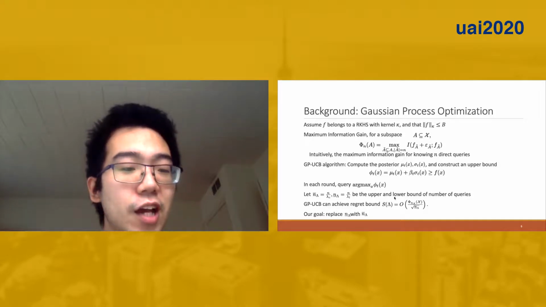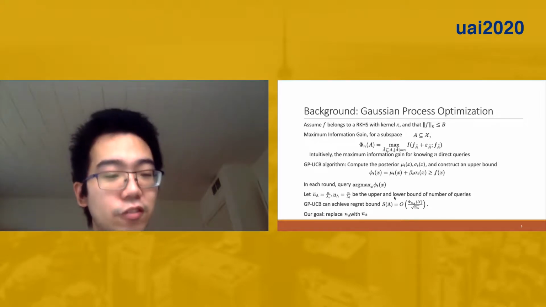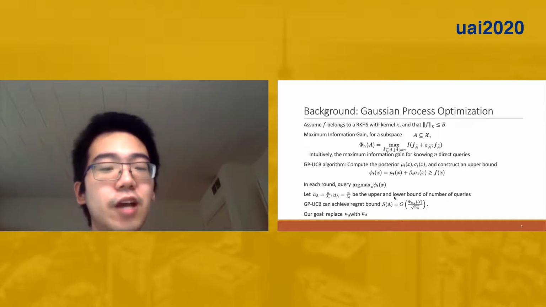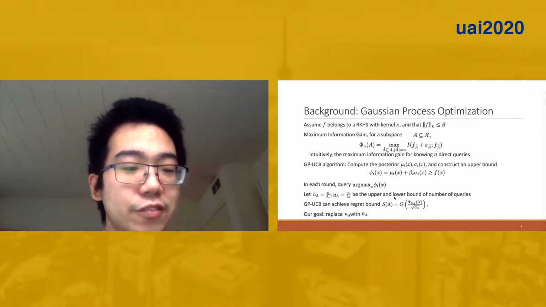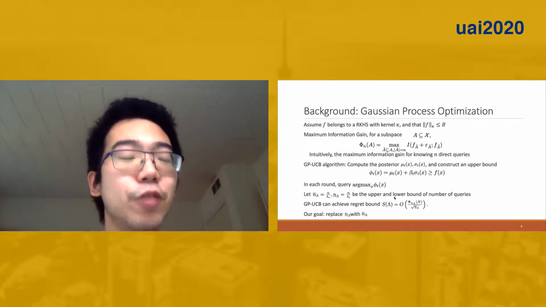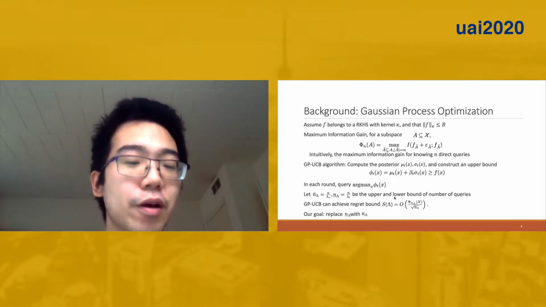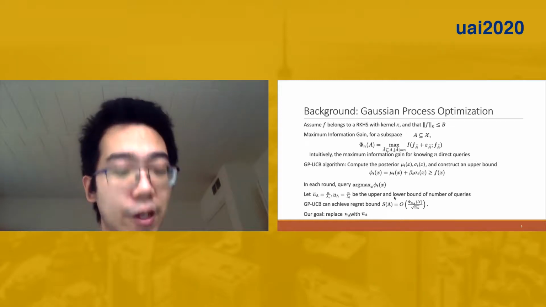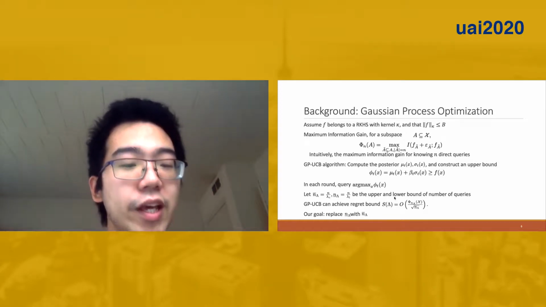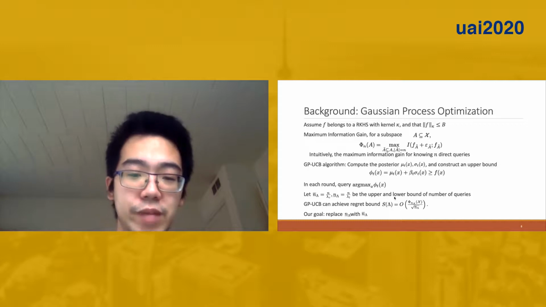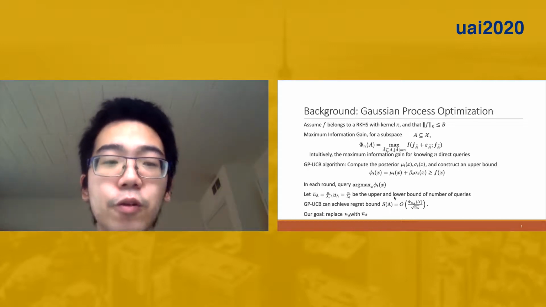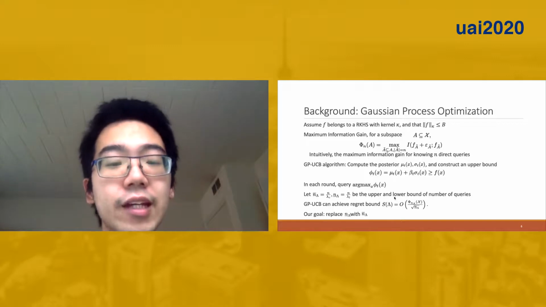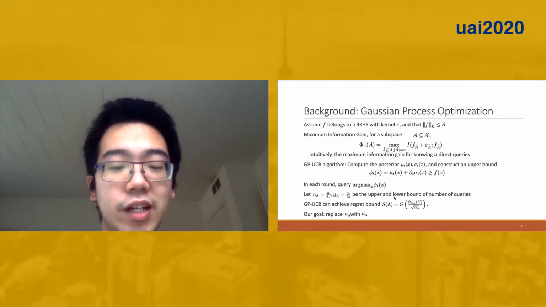If we define n lambda underbar, n lambda overbar and n lambda underbar be the upper and lower bound of the number of queries. Basically, the first one is the number of queries if we only query comparisons. N lambda underbar is the number of queries if we only make direct queries. GP-UCB can achieve a regret bound of the maximum information gain on feature space X using n lambda underbar queries, because it's label only, divided by the square root of n lambda underbar.